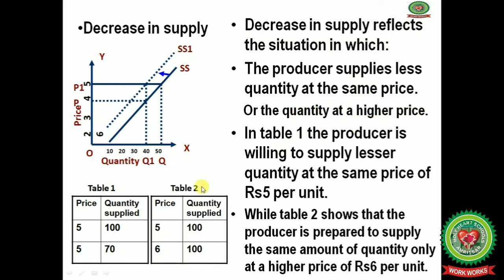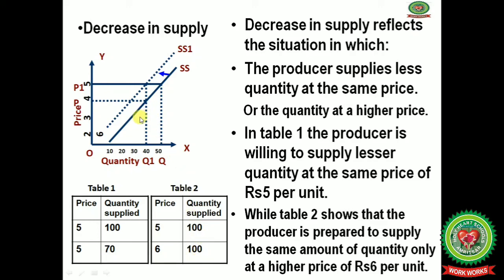In table 1, the producer is willing to supply lesser quantity at the same price. Price remains the same at ₹5 and the producer supplies fewer units, that is from 100 to 70. While table 2 shows the producer is prepared to supply the same quantity only at a higher price, that is from ₹5 to ₹6, but the quantity remains the same, that is 100.